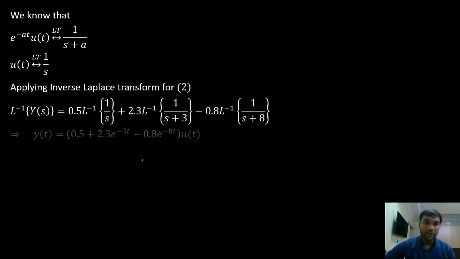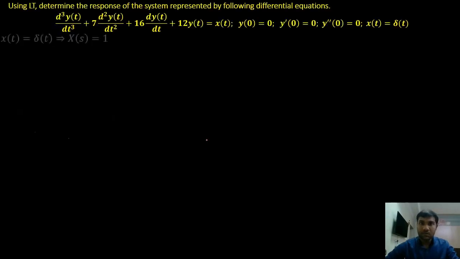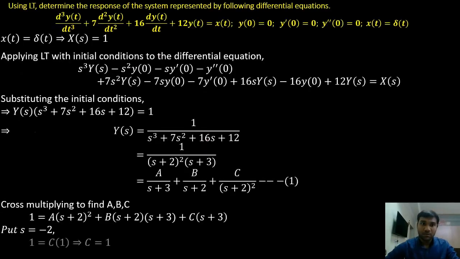And we'll obtain the response y of t. Right, very similar to the previous problem. This is also the same procedure.